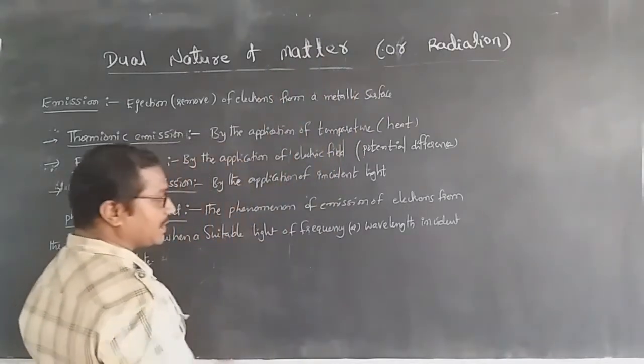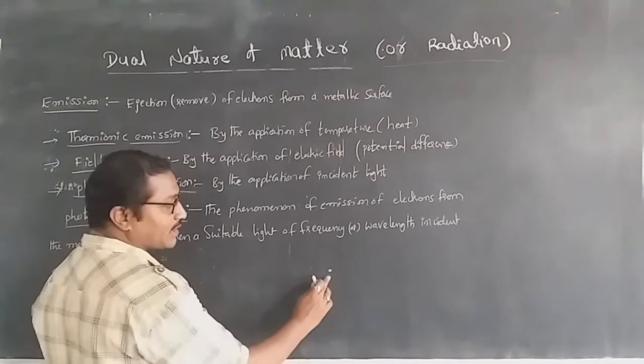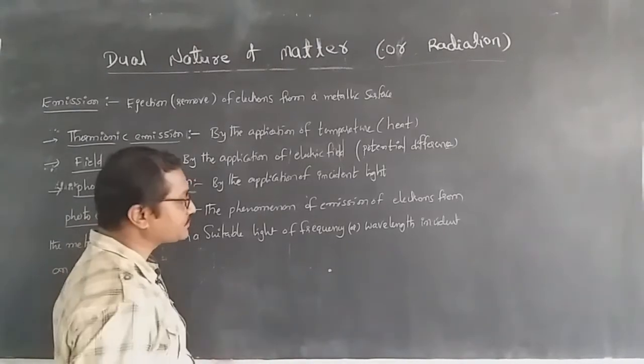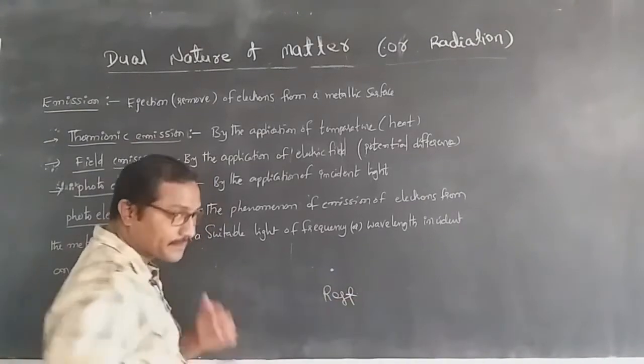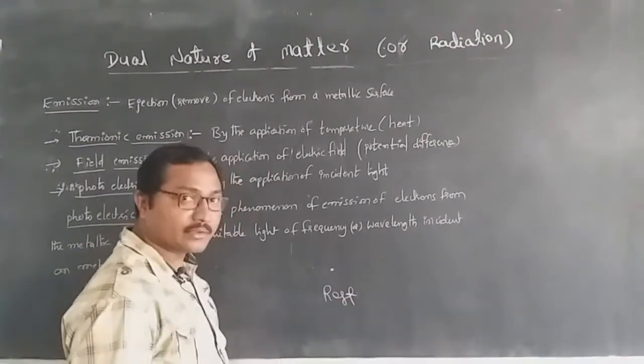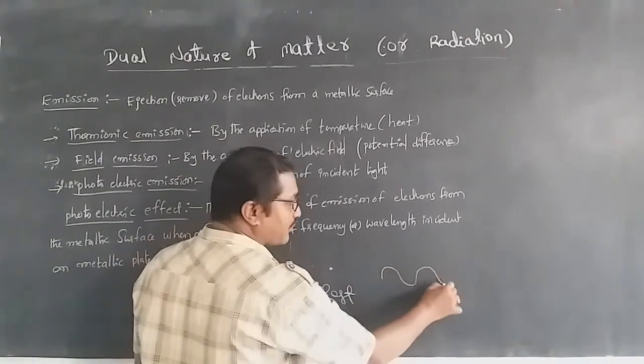See here, I am having one particle. Now it looks like one matter particle whenever it is at rest. The same particle behaves as one wave.